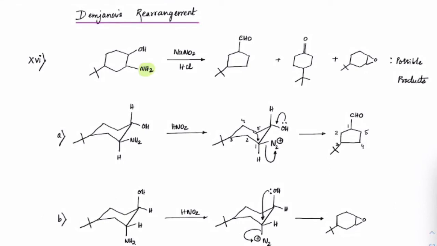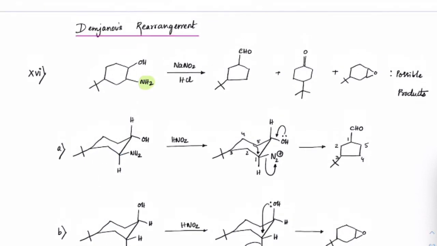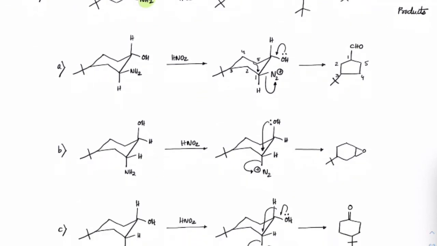So in Demjanov rearrangement, what are the possible products that could be asked to you? Check out. If you have OH and NH2, they both could be cis to each other, they could be trans to each other, right? So in all those cases, cis and trans, we will see these three products can arise. How much major and minor depends upon what conformation has been given to you. Right. So check out, these three products can come.